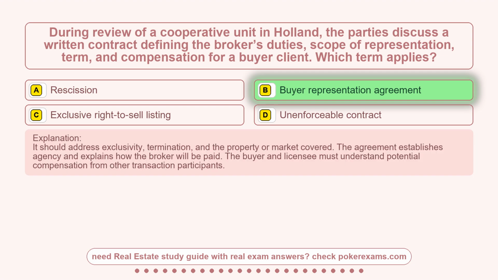It should address exclusivity, termination, and the property or market covered. The agreement establishes agency and explains how the broker will be paid. The buyer and licensee must understand potential compensation from other transaction participants.